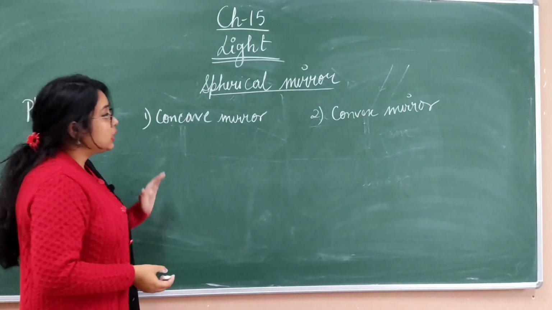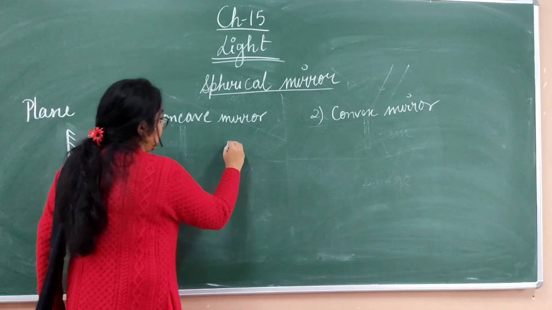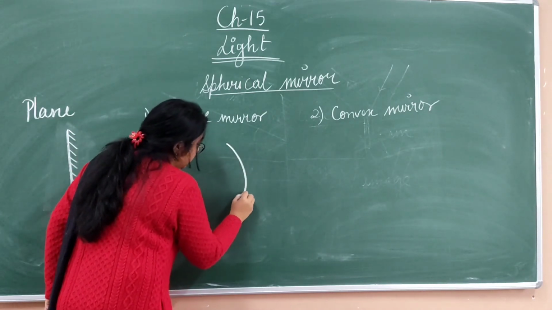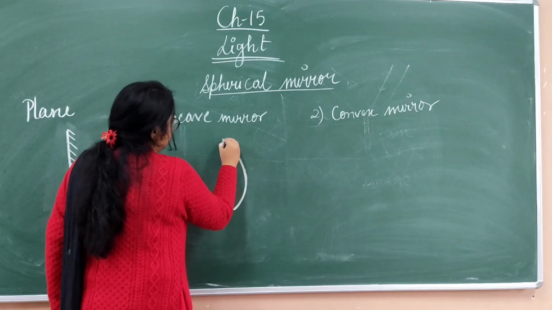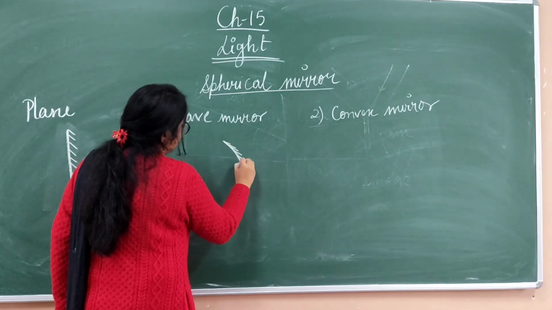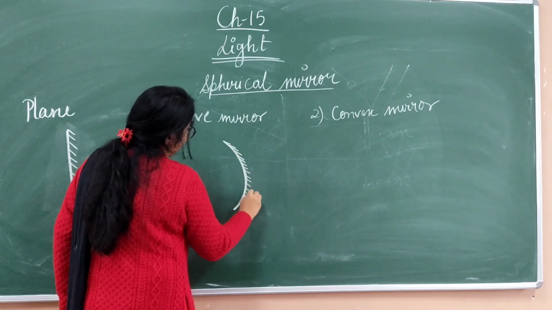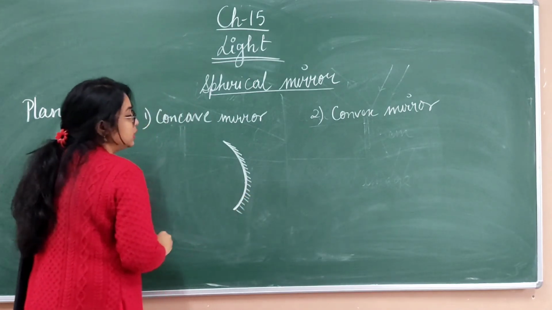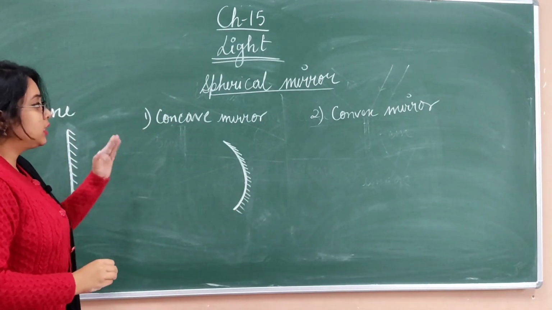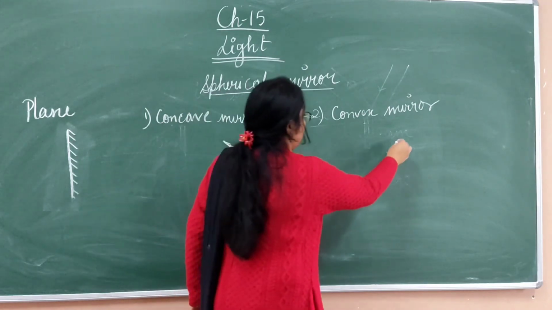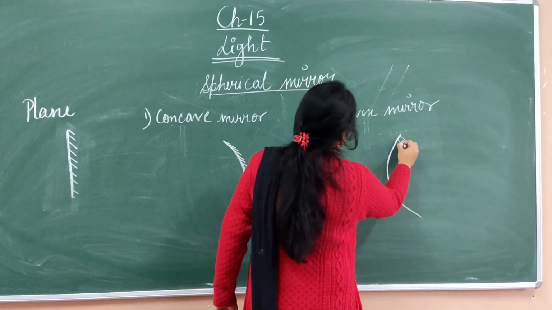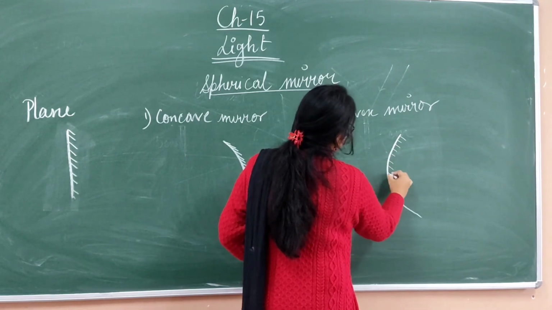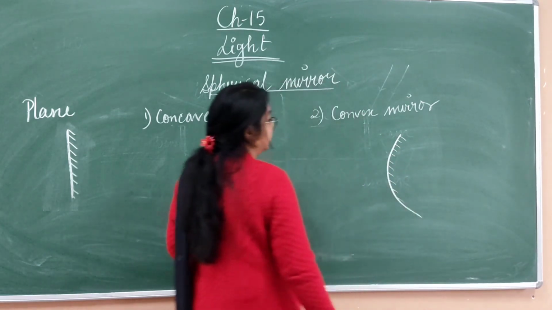Now in case of a concave mirror, it is a spherical mirror, so we will draw it like this. And this will be the unpolished surface. This is a concave mirror. This is a convex mirror.